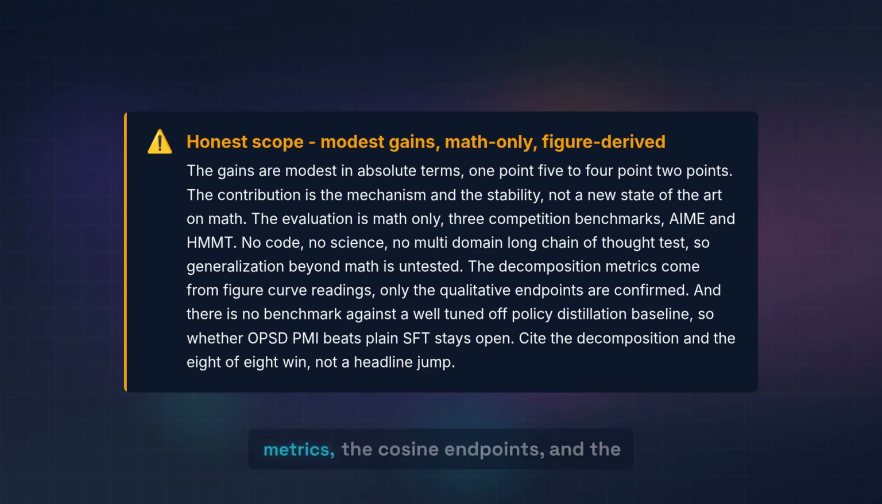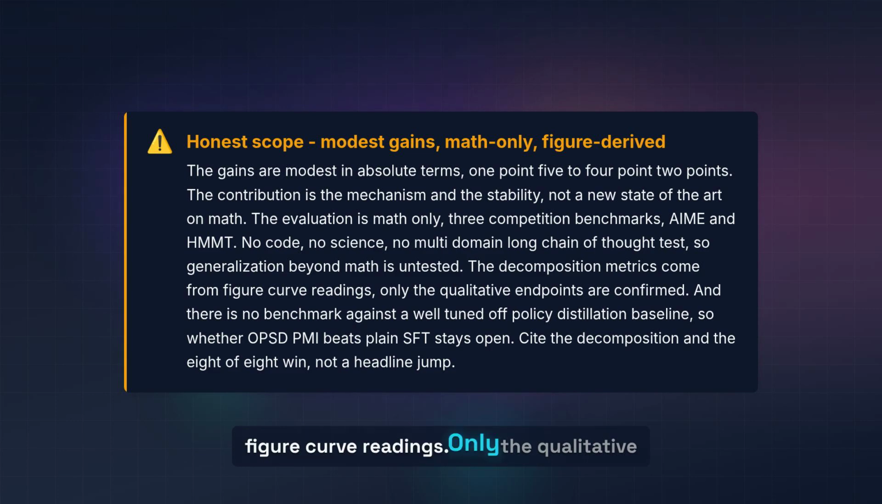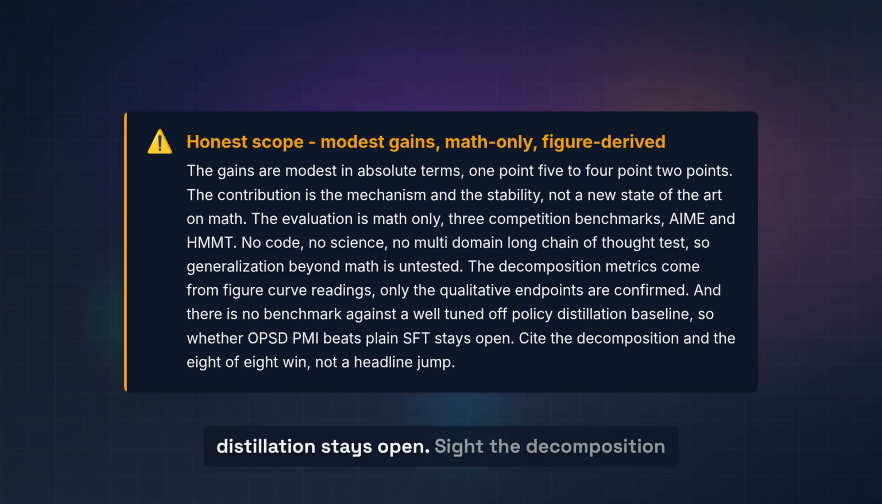Third, the decomposition metrics, the cosine endpoints and the norm fraction above 1, come from figure curve readings. Only the qualitative endpoints are confirmed in the text. And there is no benchmark against a well-tuned off-policy distillation baseline, so the practical question of whether OPSD PMI beats plain SFT distillation stays open. Cite the decomposition and the 8 of 8 win, not a headline jump.